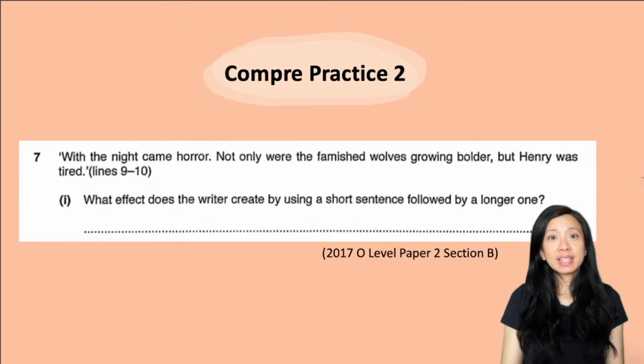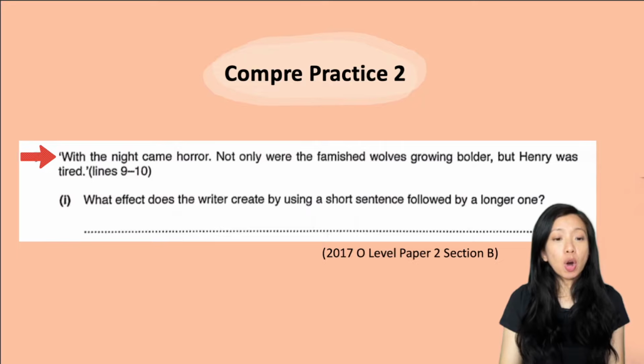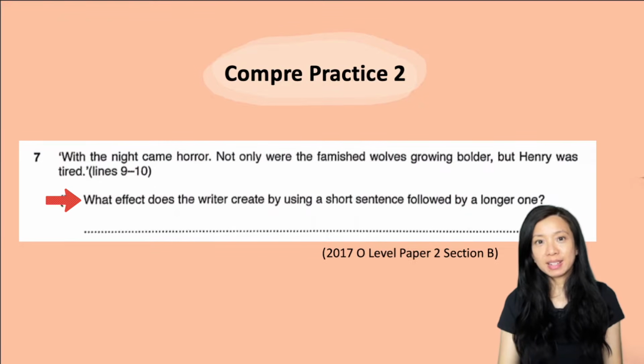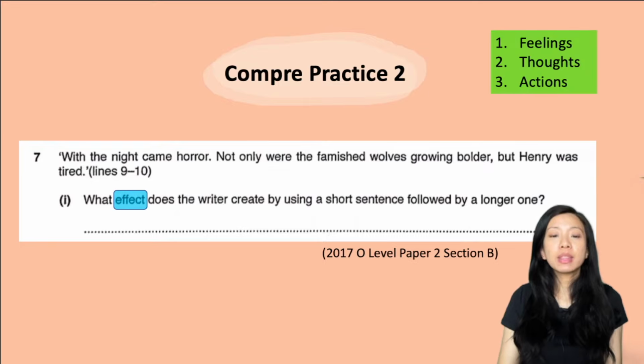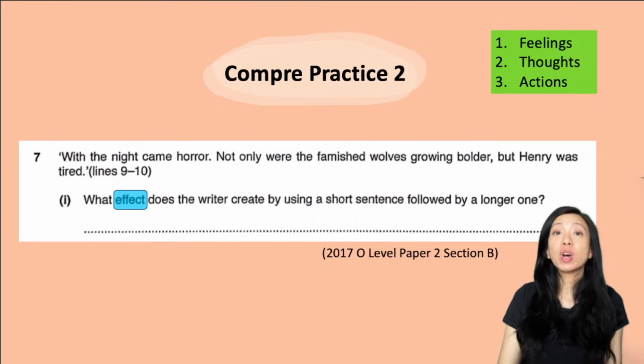Let's look at a second example. With night came horror. Not only were the famished wolves growing bolder, but Henry was tired. What effect does the writer create by using a short sentence followed by a longer one? Again, this question is asking us about the effect or the result on the reader or the character, and the result should be about the feelings, the thoughts, or the actions of the reader or the character.